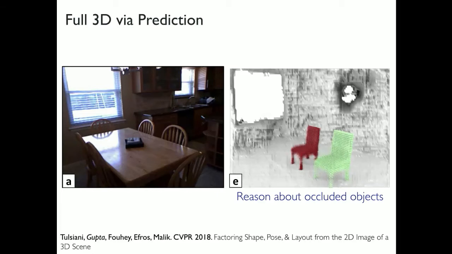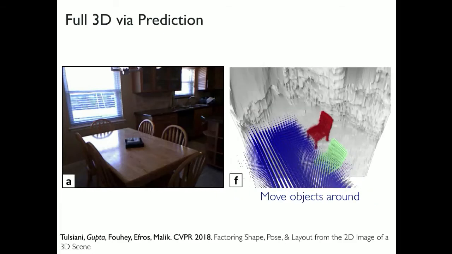You can reason about occluded parts of the object. You can infer that this table was occluding these parts of the chair. And this chair, if you remove the table, will look something like that. And you can also start moving some of these objects around. So again, this is some steps towards a 3D understanding of the underlying scene, as opposed to just a 2D understanding, which is common in internet computer vision.